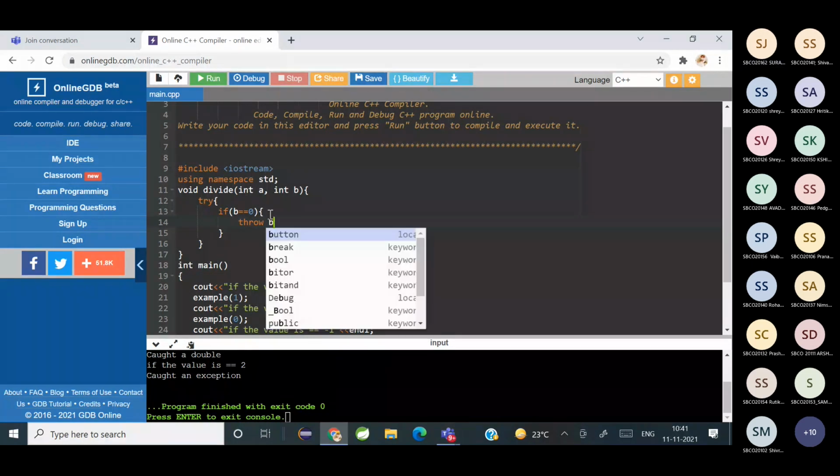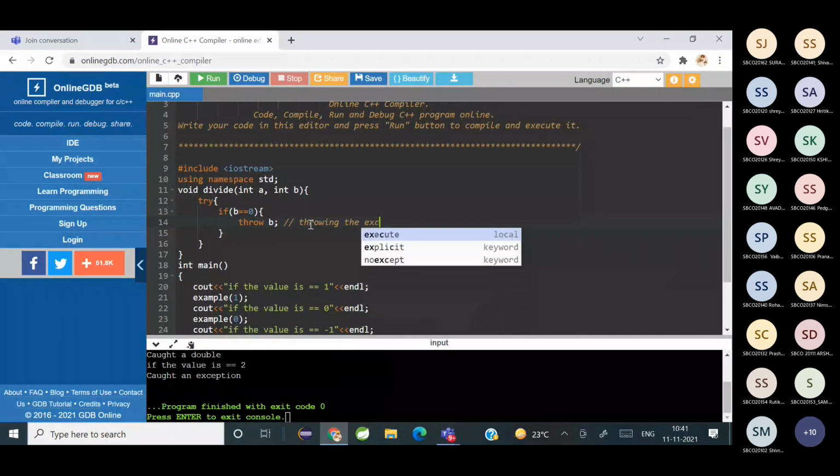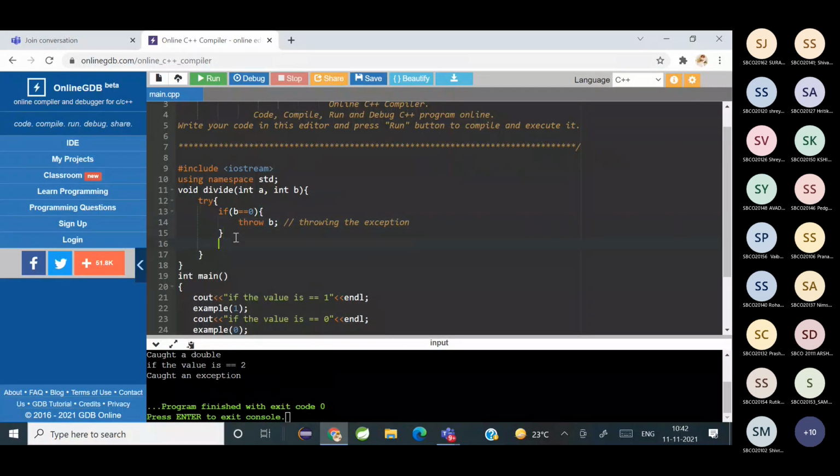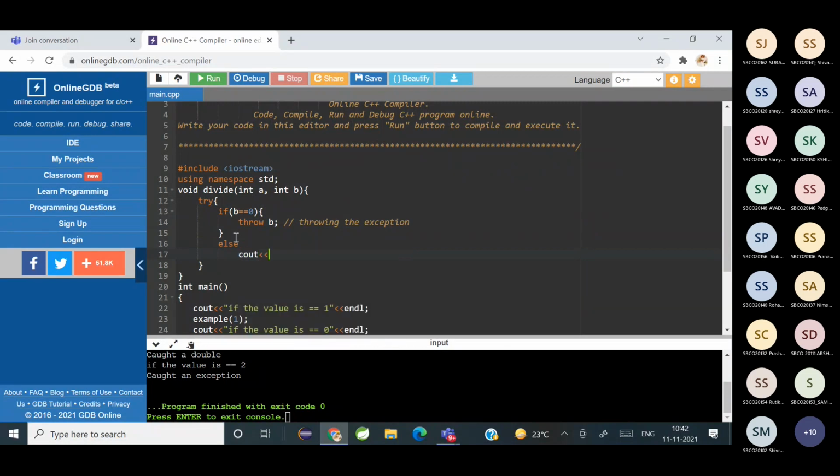B. Yeah, I will throw b. So I'm throwing the exception here. Else, cout the result is a divided by b.